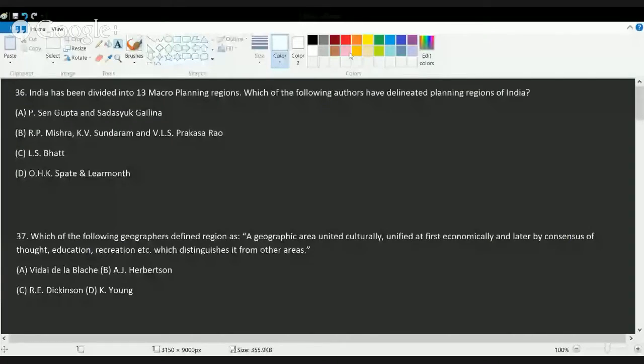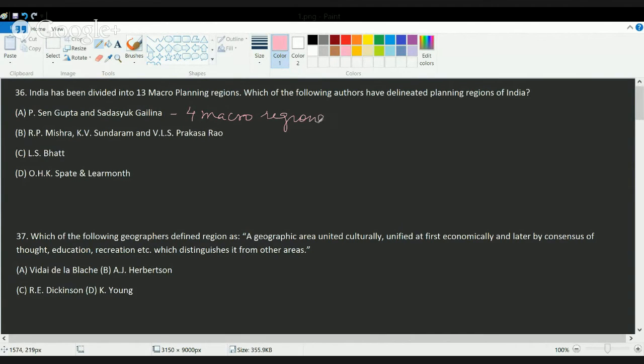So the first question asks about India has been divided into 13 planning regions, okay? And which of the following is the correct option in this reference? Now, there have been various planning regions that have been demarcated by various authors and various geographers. So, Sen Gupta and Gallina gave 4 macro regions.